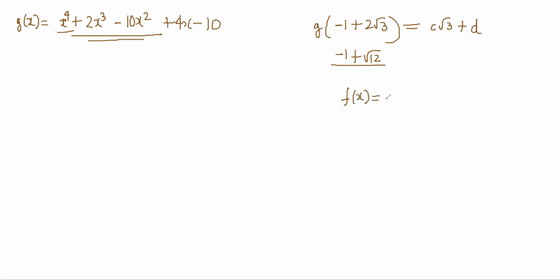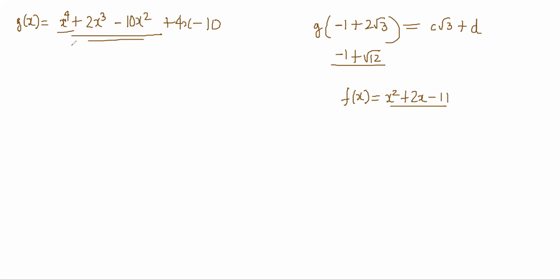f of x is equal to x square. We had found a and b earlier, no? What was it, -1 or -2? A was what? Some of the roots is 2, right? Yeah, because the sum of the roots would be 2 and -2. So x square plus 2x minus 11, right? Something like this was happening, no? Just check the previous one. b came as -11, right? Yeah, b came as -11.